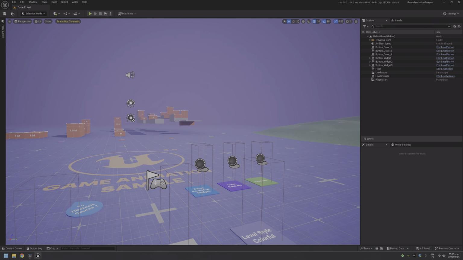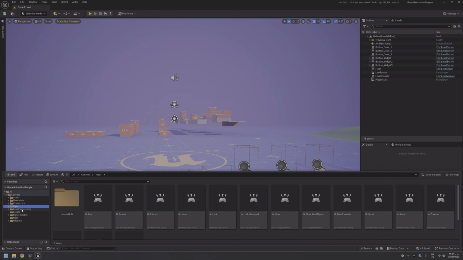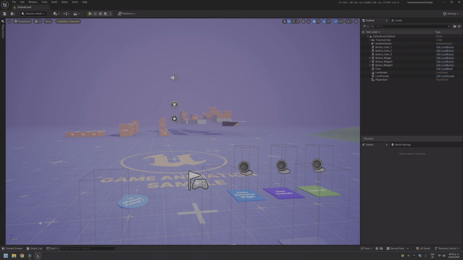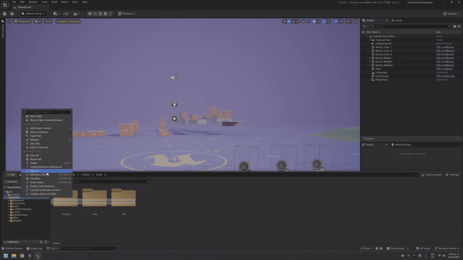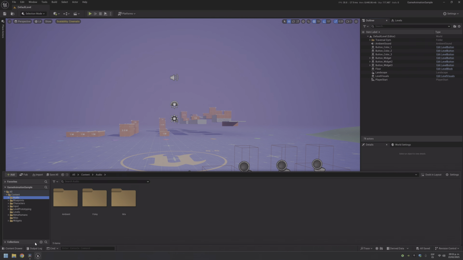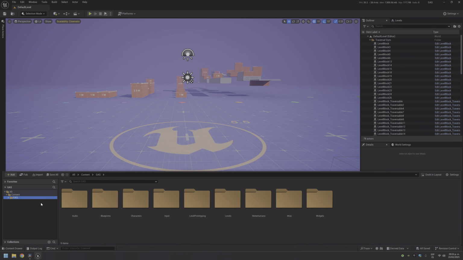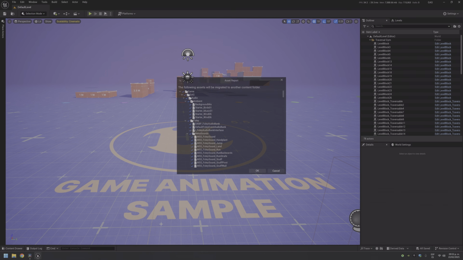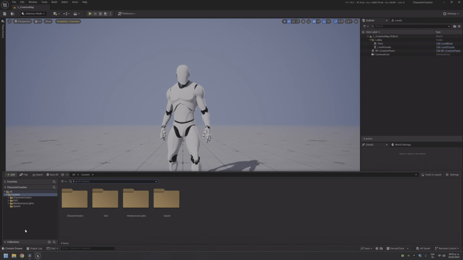Okay, once everything is properly configured, both the plugins and the config files, you can migrate the GAS project content into your own project, to the content folder of your own project. In my case, before migrating, I place all the files inside a folder called GAS. This not only makes migration easier, but also keeps everything well organized with my character creation system.